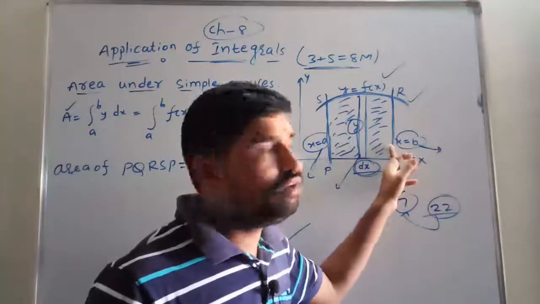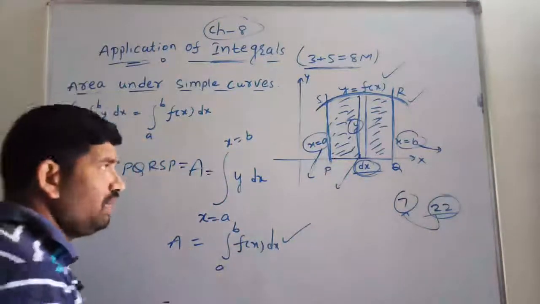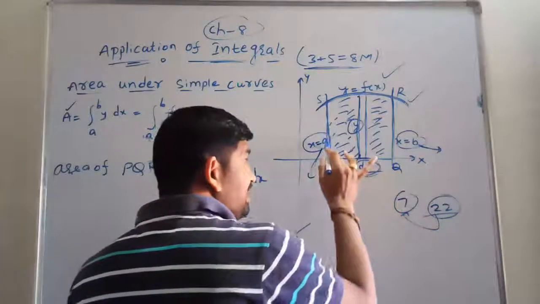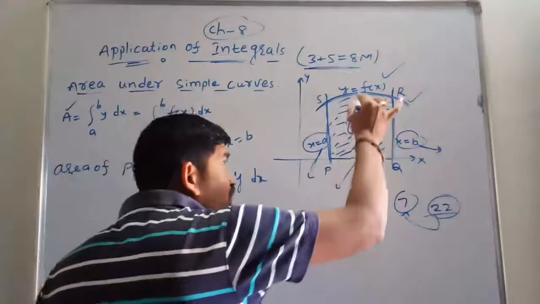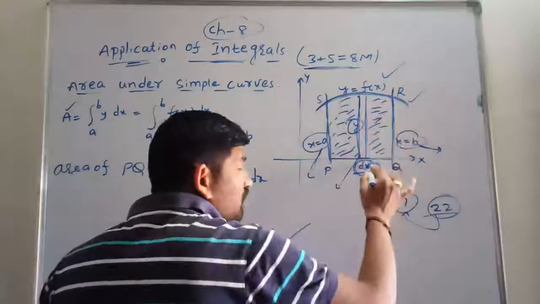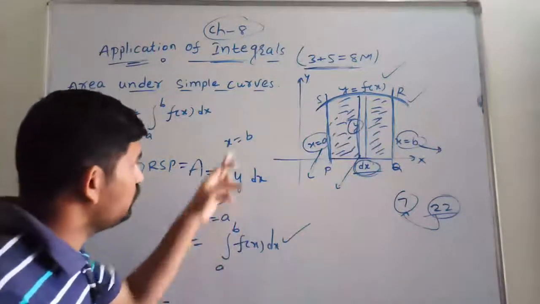Okay, I think you are going to understand this one. Yes or no? So now see students, it is a very simple one. We are taking the lower limit x is equal to a and the upper limit x is equal to b. When we draw the vertical strip, then we have to take x is equal to a and x is equal to b.